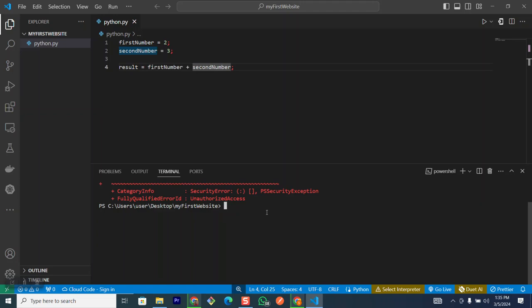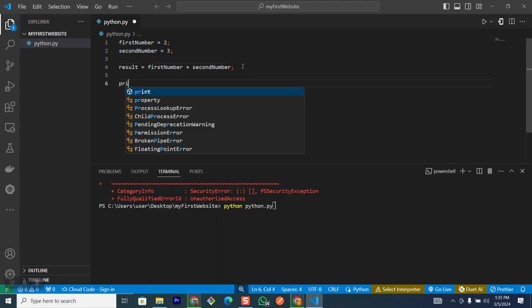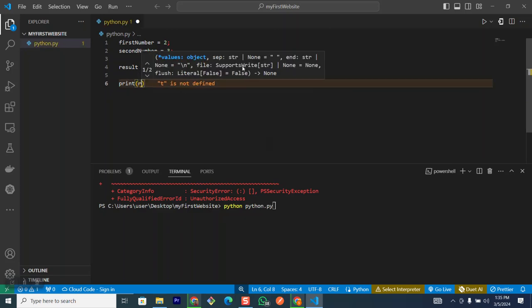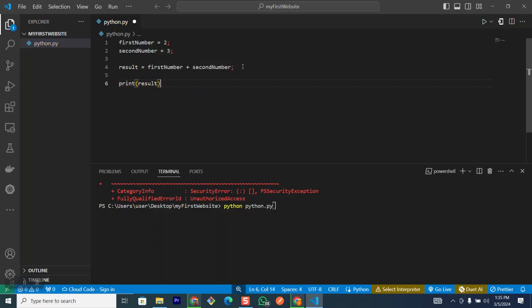So I'm going to say python .py. So one last thing I want to put in our code is to print out the solution. To do that, I'm going to say print results, and then Control S. So I can now come here and run python.py. So it's going to return 5.